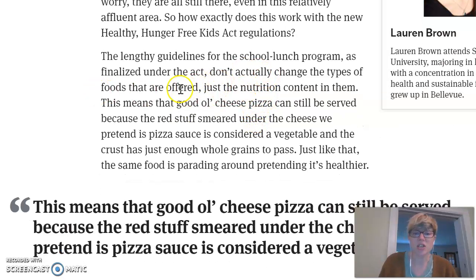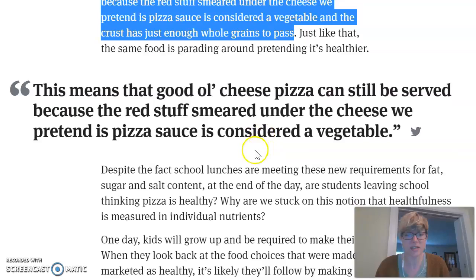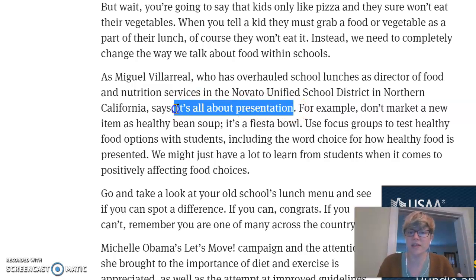They don't actually change the types of foods that are offered, just the nutrition content. This means that pizza can still be served. The pizza sauce is considered a vegetable. It has enough whole grains to pass. Again, this is smart people talking. It looks a little bit more like evidence, but it's not actually evidence yet. It's not until I get down here where we talk about this particular person's experience where they say it's all about presentation. For example, don't market a new item as healthy bean soup.